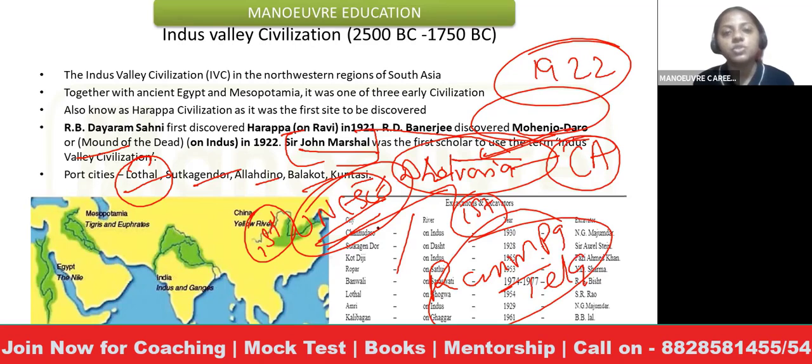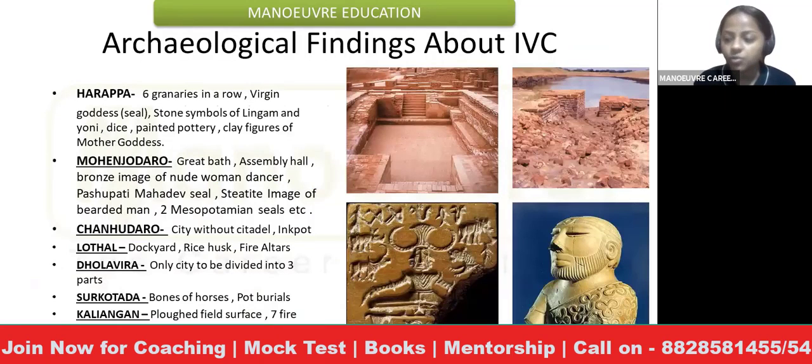Being chosen as a World Heritage Site in itself holds great importance for that particular site. We will study Dholavira and its features, what the great things were, and why it is included in the World Heritage Site. Starting with the archaeological findings of IVC. IVC is the Indus Valley Civilization. I will be saying IVC, so just understand it with this term. I won't say Indus Valley again and again.